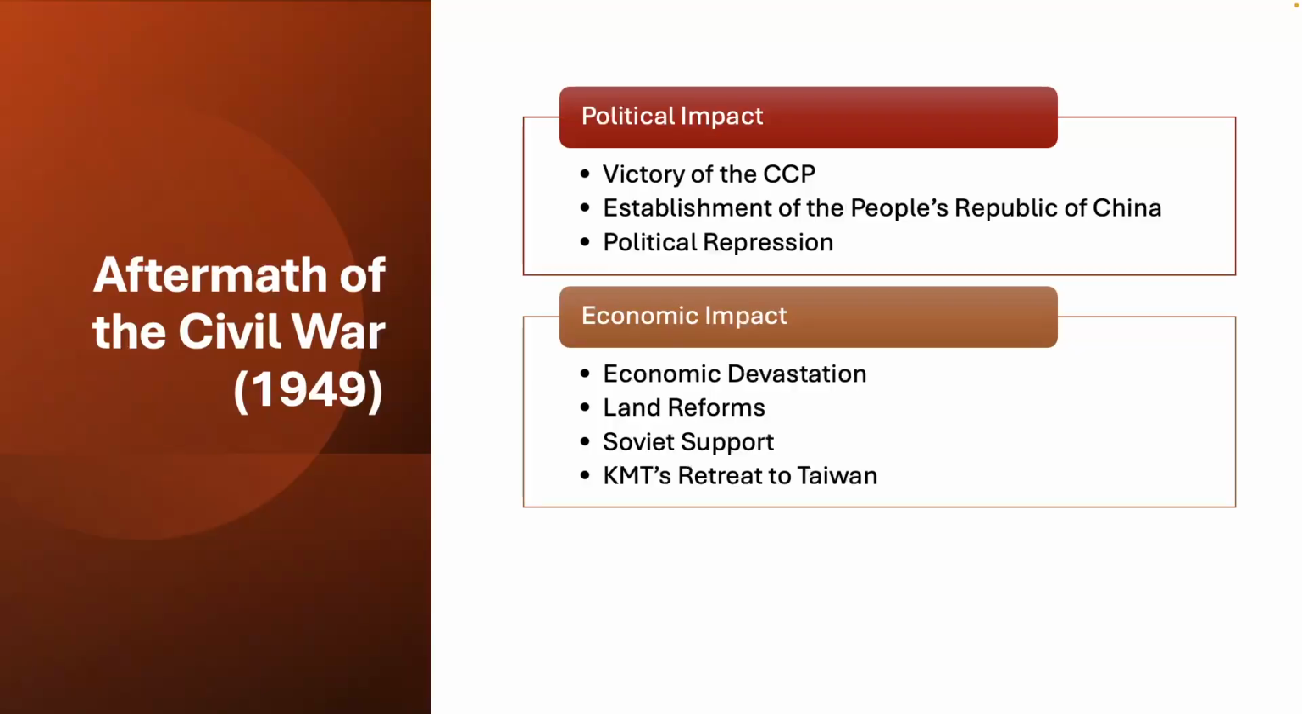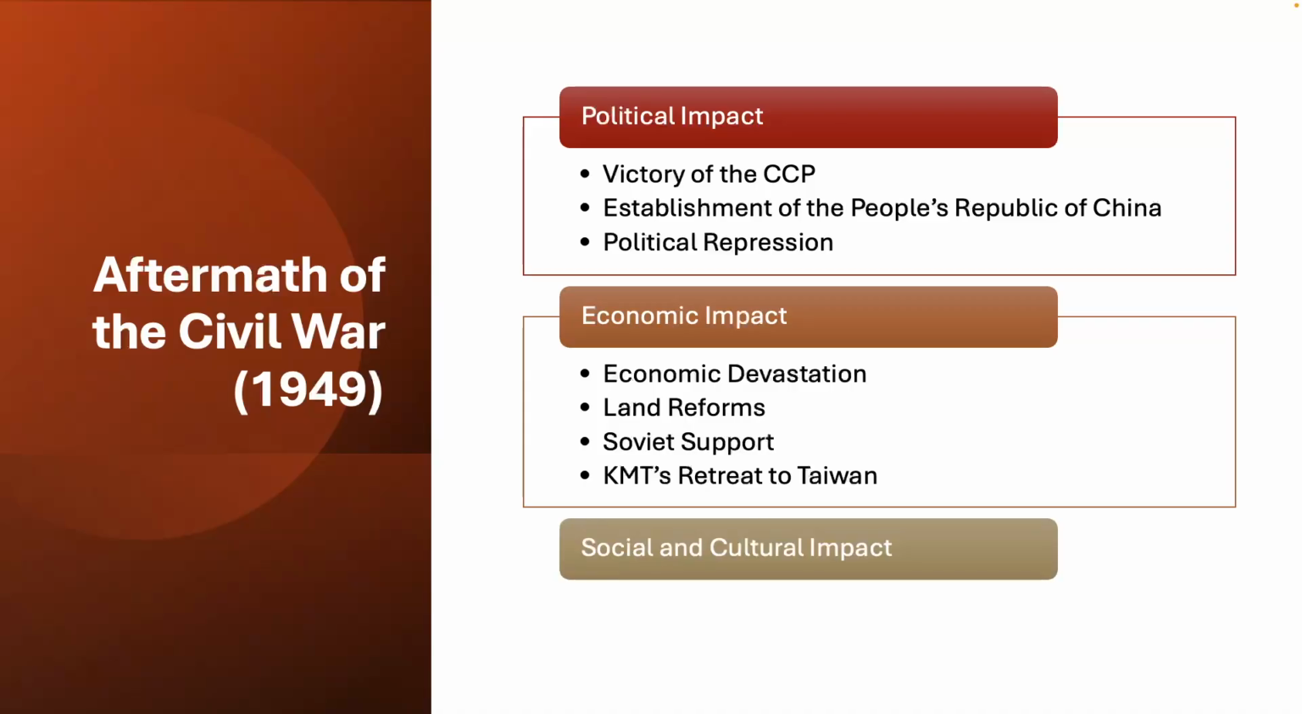One of the most important policies for the communists at the time was land reform. We'll start to see the implementation of massive land redistribution processes, aiming to break up large estates owned by landlords. We do also see Soviet support. They received significant support from the Soviet Union. This included military aid, economic assistance, and technical expertise.